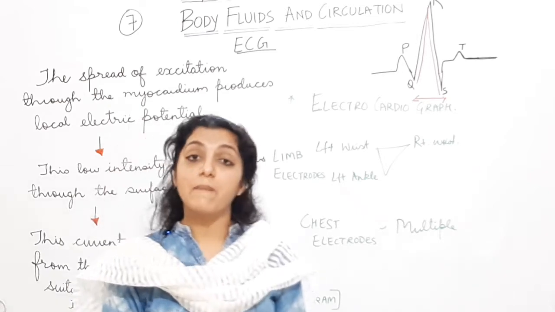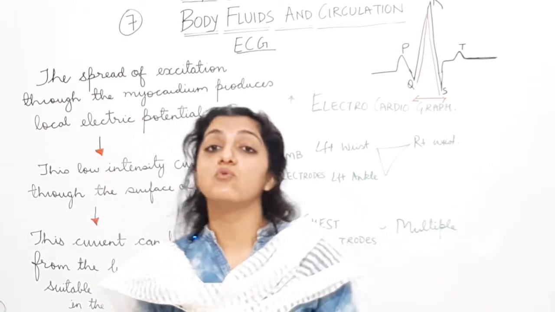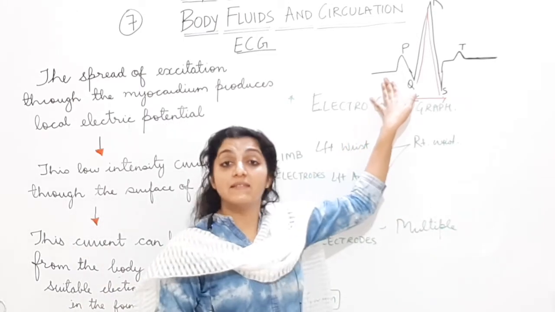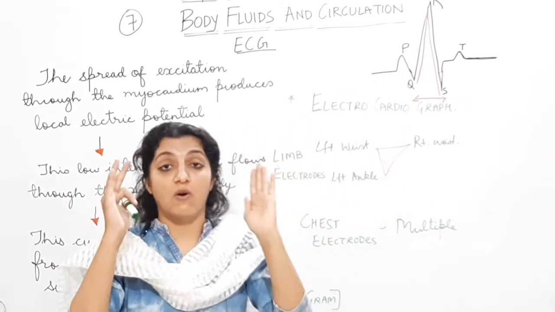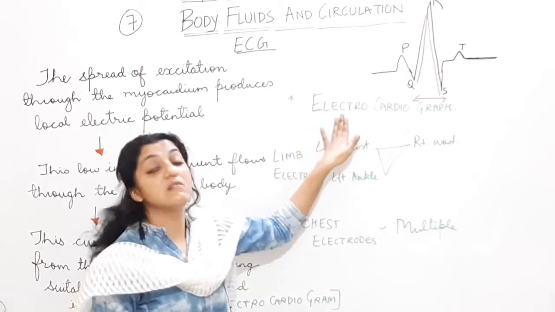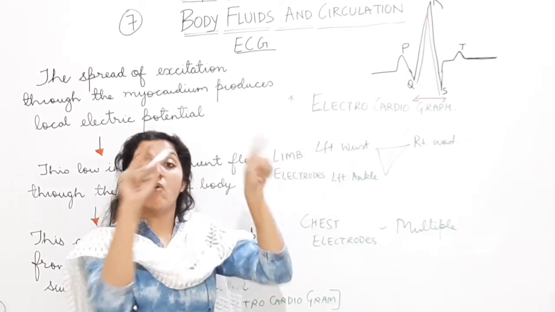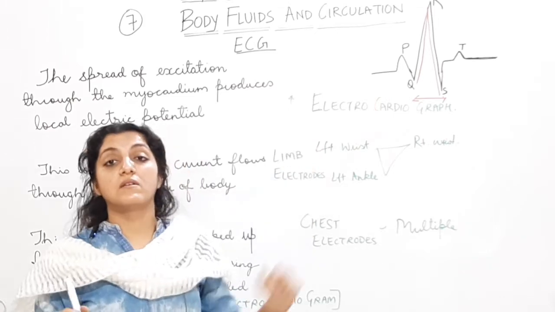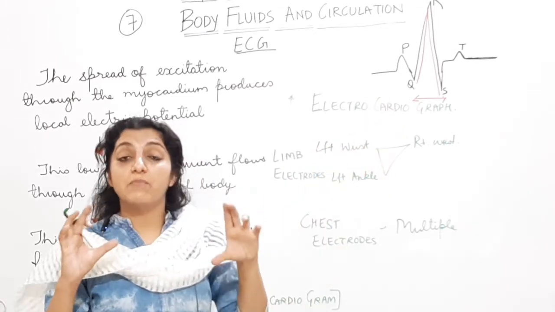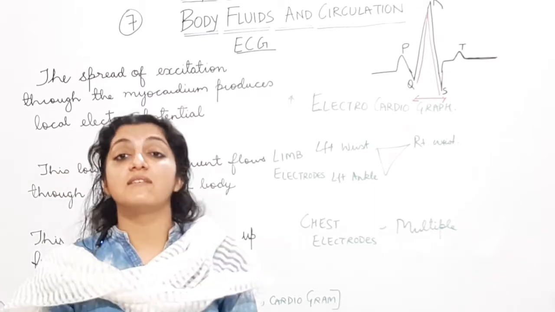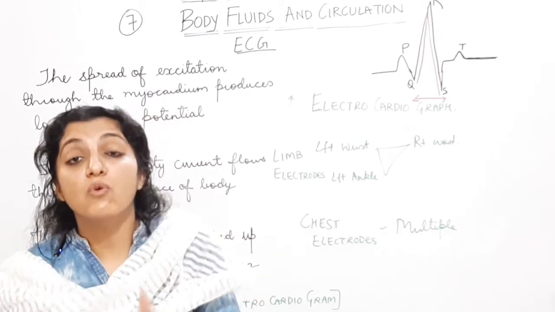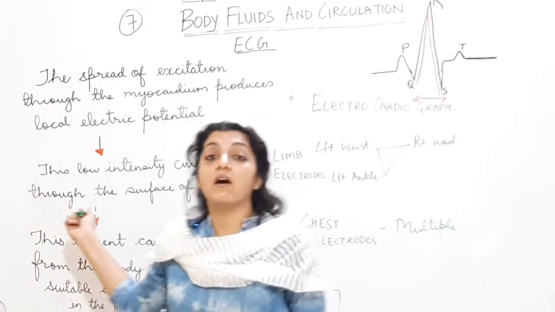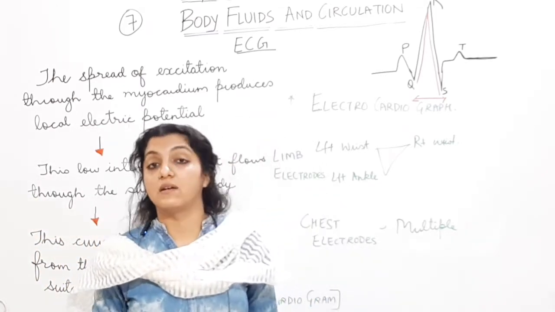And they are going to pick up this electric current which is passing through the myocardium, and they are going to give you a graphical representation like this. This appears on the monitor screen of this instrument. उसके monitor पे दिखता है. If we want, we can even take out the printout of this graphical representation. So that printout, or what is seen on the screen, is the electrocardiogram, which is the recording of this electric current through the musculature of the heart.